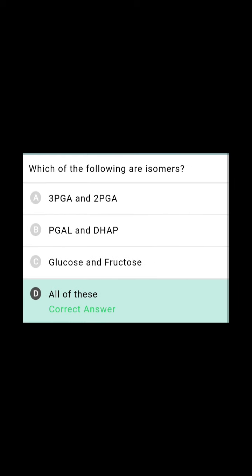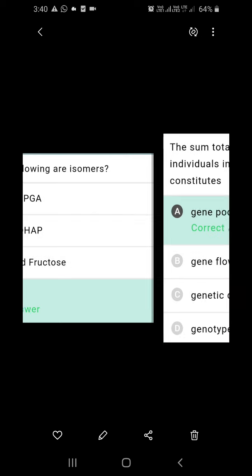Which of the following are isomers? Actually, 3-phosphoglyceric acid can be converted into 2-phosphoglyceric acid in the presence of phosphoglyceromutase because both are isomers. They have the same formula but a structural difference. Phosphoglyceraldehyde and dihydroxyacetone phosphate also are isomers. They can be interconverted, yes, interchangeable in the presence of triose phosphate isomerase. We have seen in the glycolysis. And glucose and fructose even. Glucose consists of an aldehyde group, fructose consists of a ketonic group, but structurally same formula C6H12O6. So all of the above are examples for isomers.